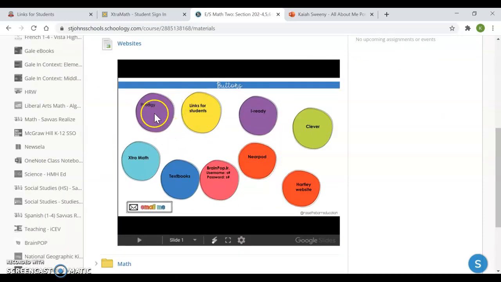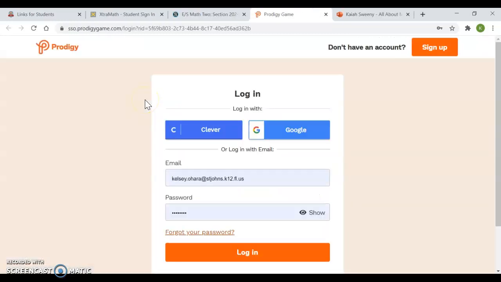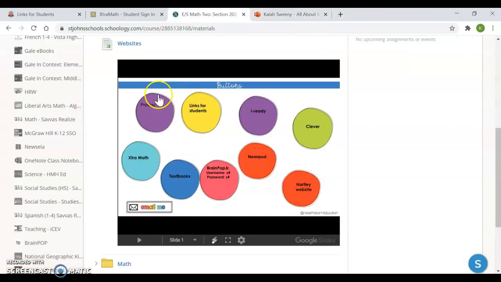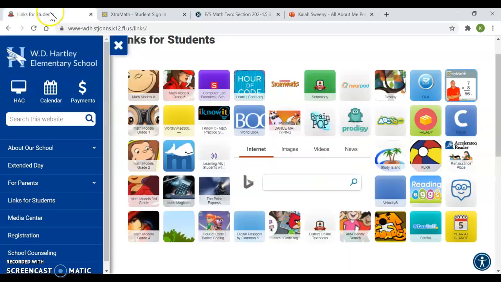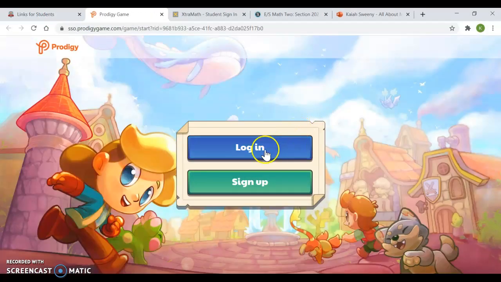So here's Prodigy. Sometimes it'll say Prodigy for 15 to 20 minutes. That is right here for you. Click it, and you would sign in there. But again, if you go to links for students, here with Extra Math, right here is Prodigy. And this is a screen that you should have, so I'll have to fix that.